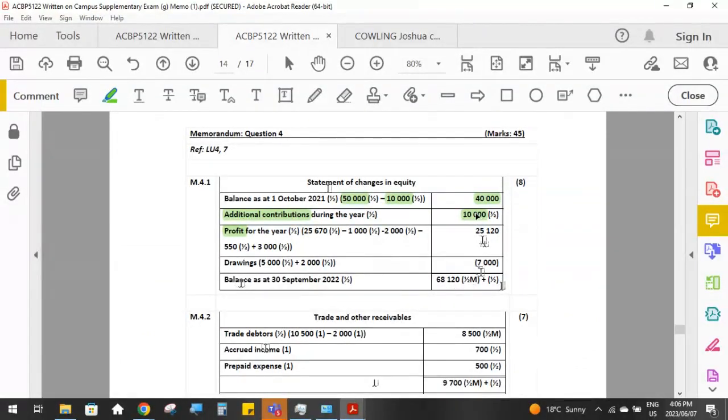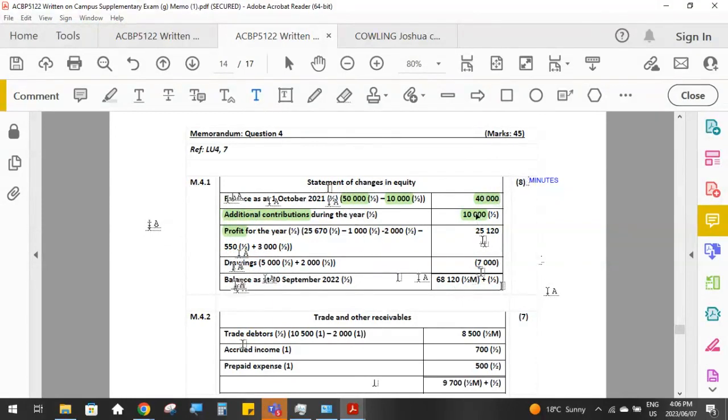Okay, that's a lot of work for 8 marks, because remember, 8 marks means you only have 8 minutes to complete that. So that is a very good illustration of the fact that you really need to know exactly what these line items in your statement of changes in equity are, so that you can quickly write them down. Opening balance plus contributions plus profit minus drawings equals closing balance.